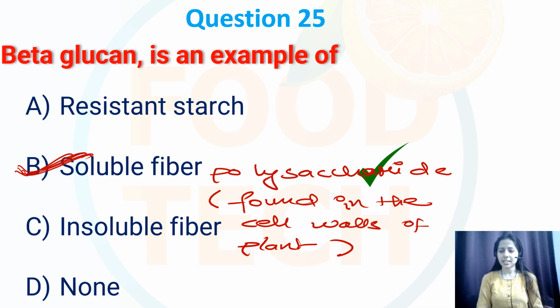So it can be found in the barleys, oats. So what happens, the soluble fiber dissolves with the water to form a gel-like substance in the digestive tract, which can help to lower the cholesterol level, improve the blood sugar control and so on. That's why it is a good example of soluble fiber.